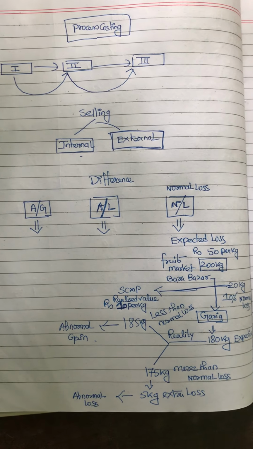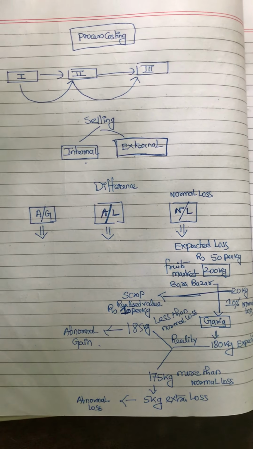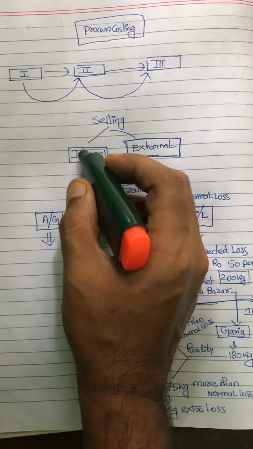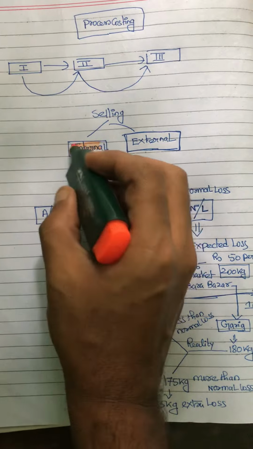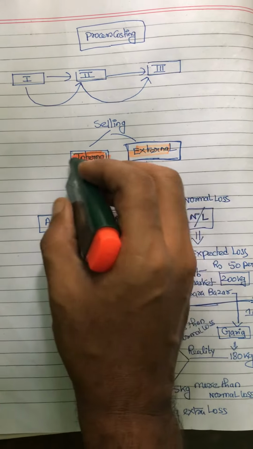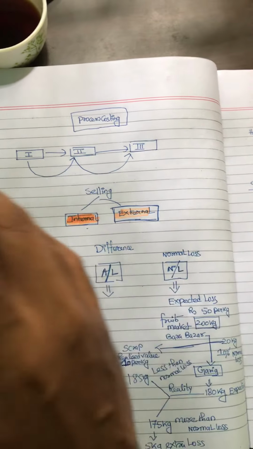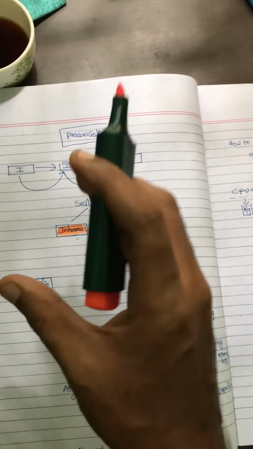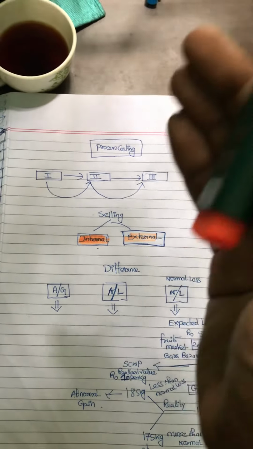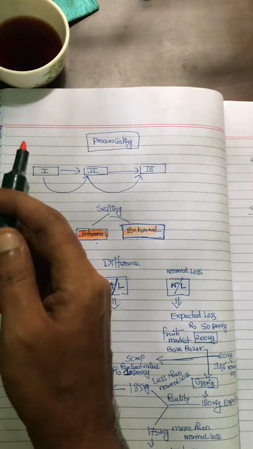Today we are going to talk about process costing. So process costing is a brief idea of interdepartment transfer. We do sell internal or external. We are talking about the internal sale from one department to another department, just like Tata Motors is selling some components to Tata Chemical, and Tata Chemical is selling some components to Tata Motors in that way.